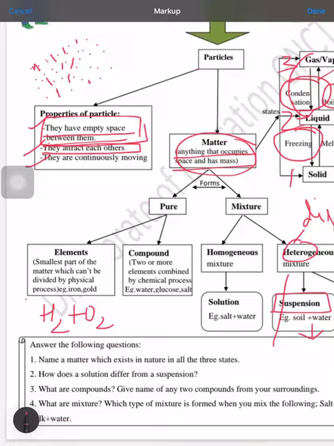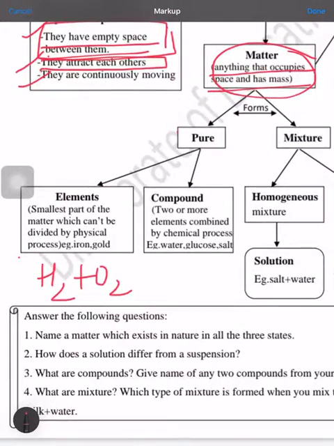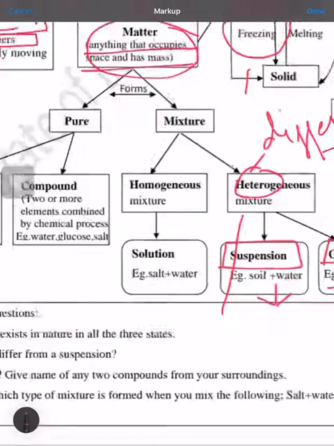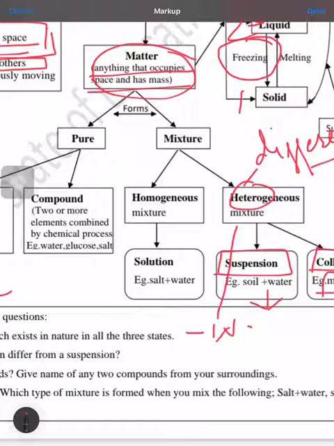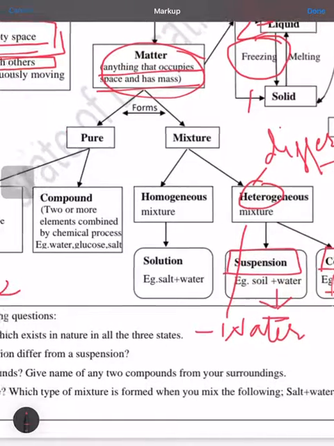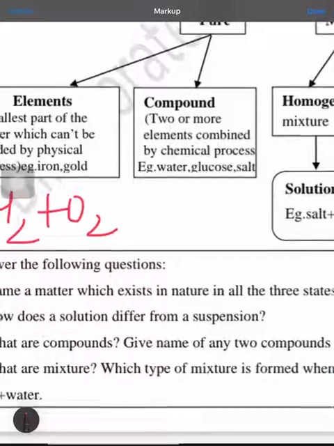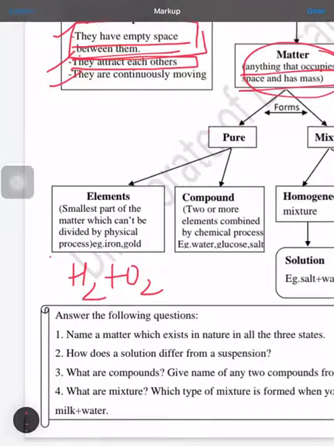Now we come to the question answers. Name a matter which can exist in nature in all the three states. We know that it's water only because it is found as ice, water and water vapors. How does a solution differ from a suspension? You have to write the difference between these.